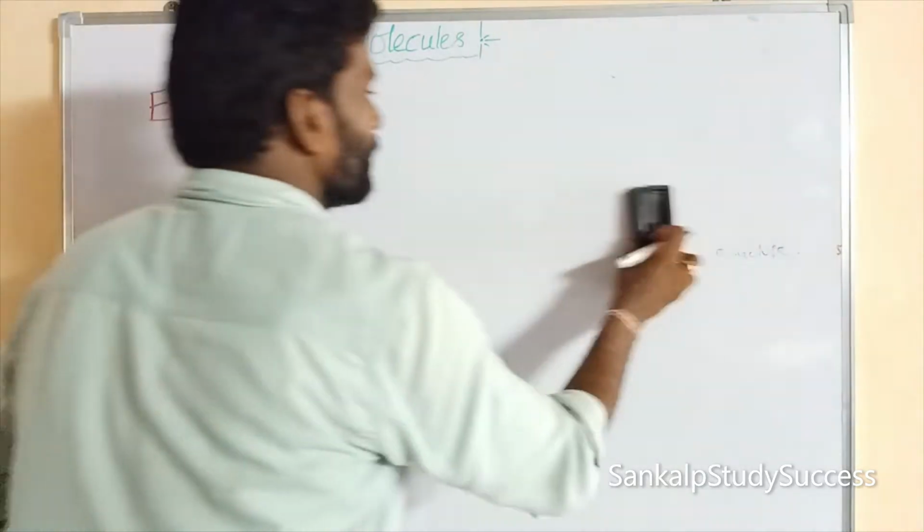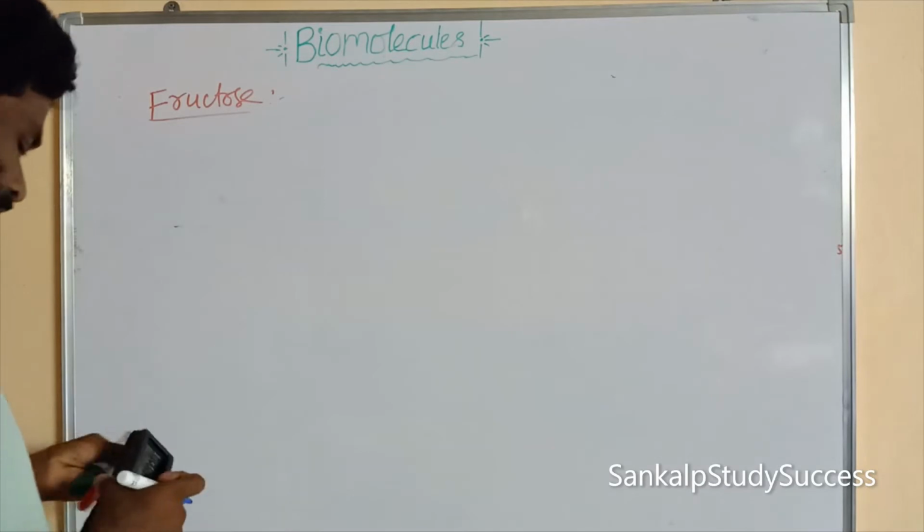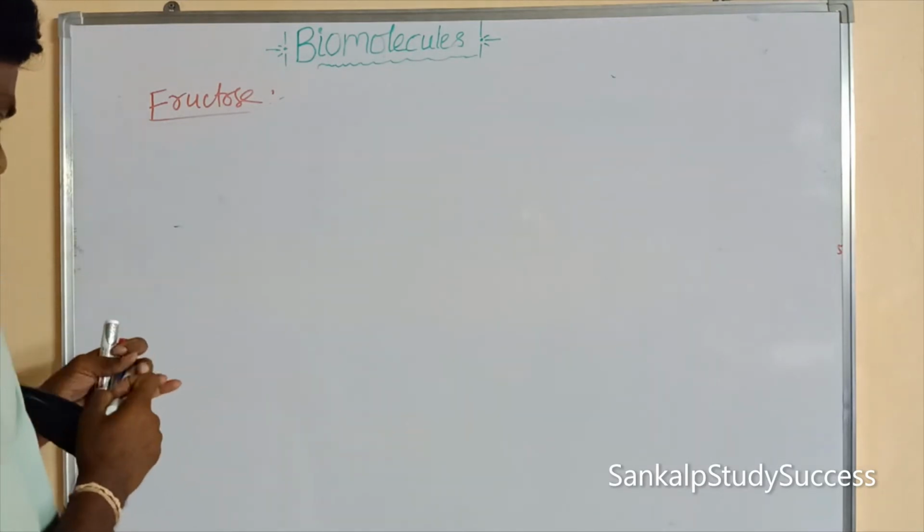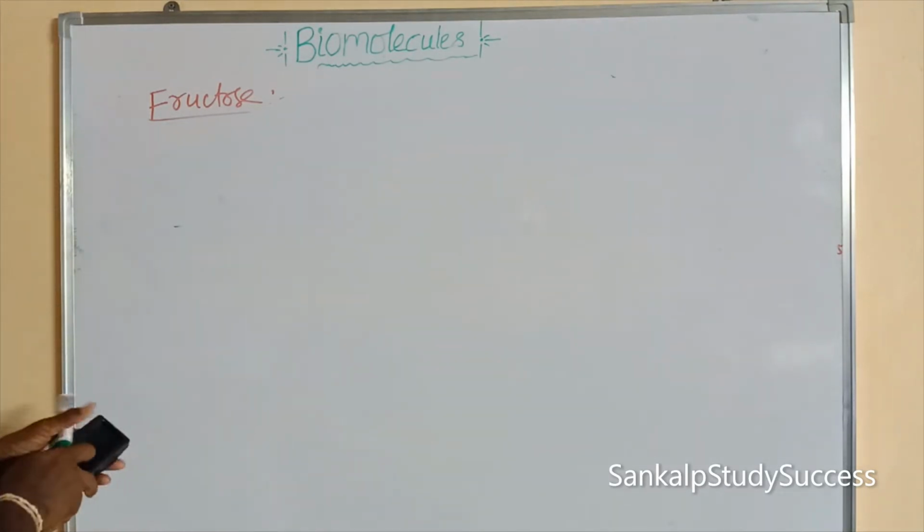So preparation of fructose is over. Now we go to explain the structure of fructose.